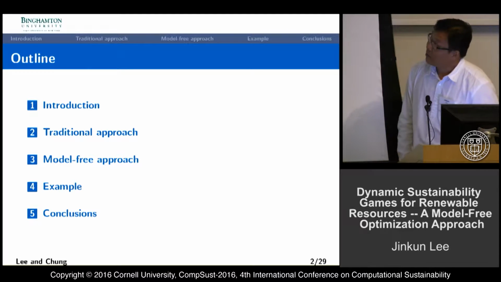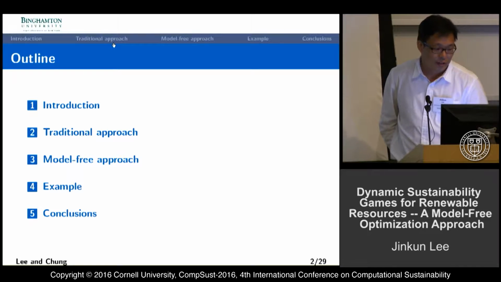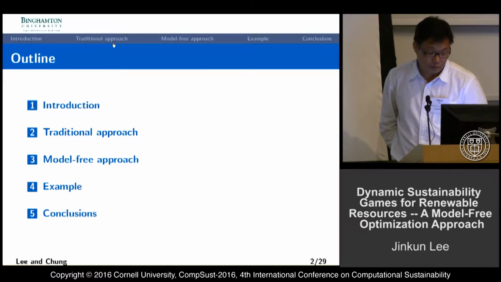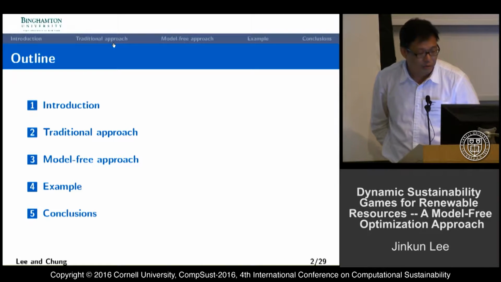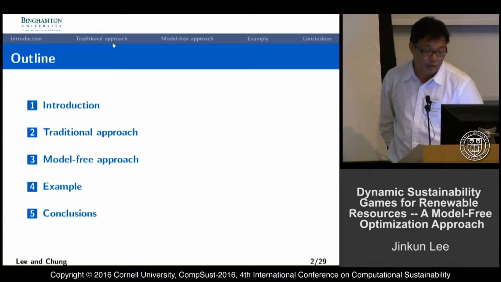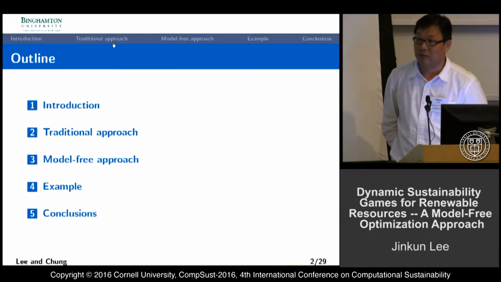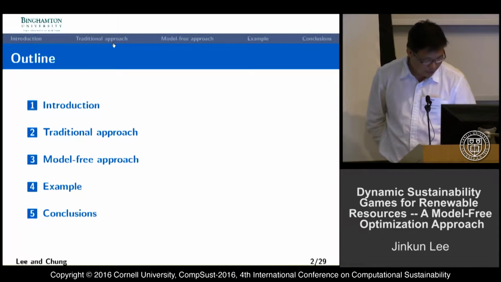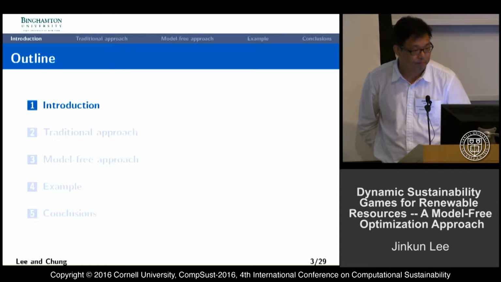So basically, the contents are: first, a brief introduction of what the problem is and what the traditional optimal control approach is for a single company, the fishing company, for example. And we would like to apply the model-free approach to the upper level optimization problem. And I would like to give some examples of fishing companies with renewable resource management and briefly conclude this presentation.